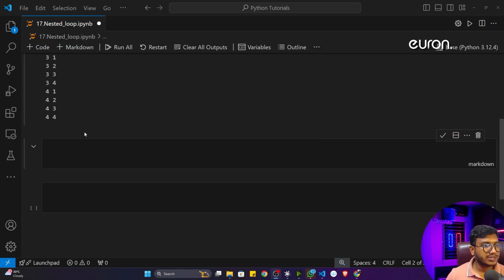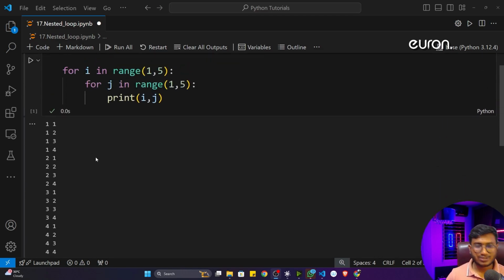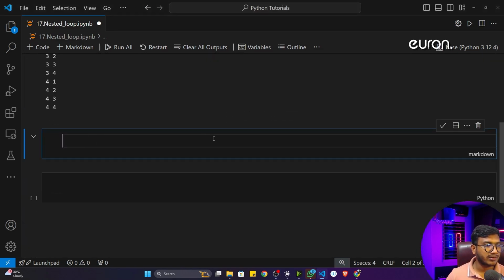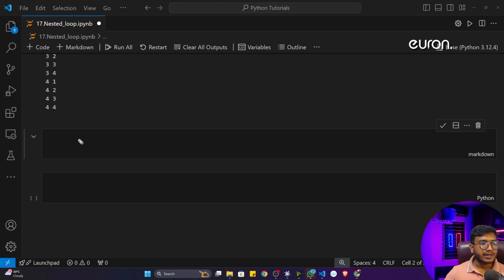So now guys, with this particular concept, we'll do one small exercise. This is a very famous exercise in programming called pattern printing. I think you know pattern printing, different patterns we can print. The pattern we'll be printing is called a triangle pattern, and how a triangle looks, I think you know. So this is called a triangle. We'll also print a pattern like that with the help of stars.